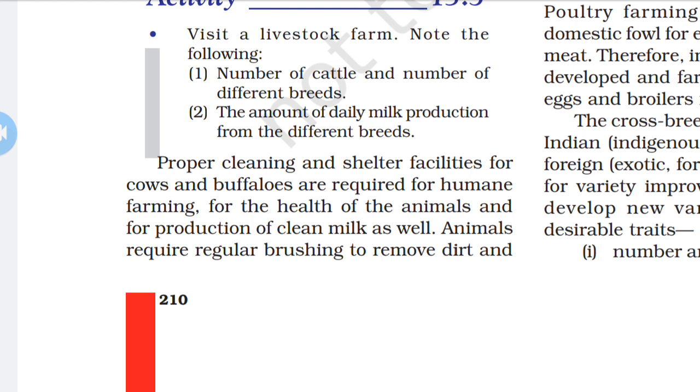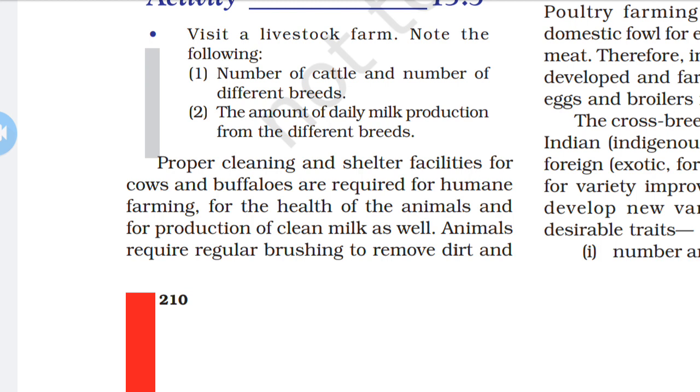They should be sheltered under well ventilated roof sheds. Animals such as cow and buffalo should be kept under a well ventilated roof shed, so that it protects them from the heat, rain as well as cold.